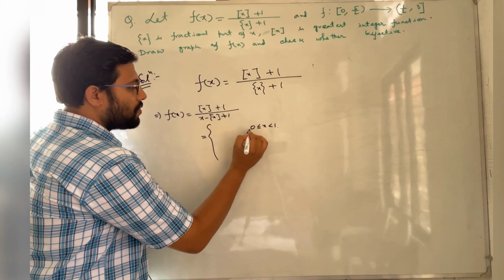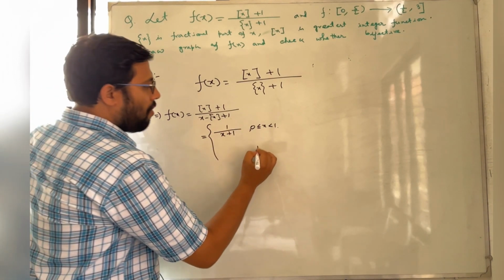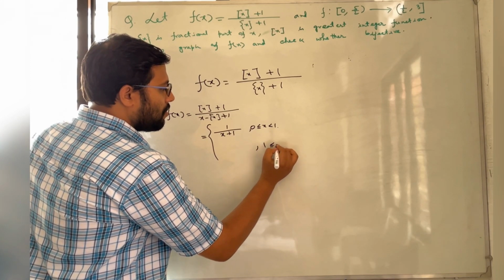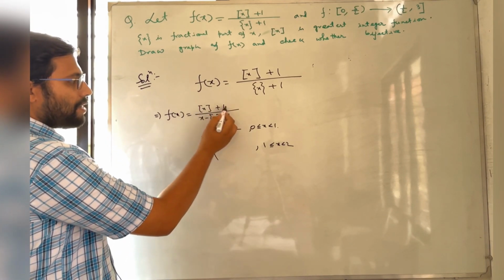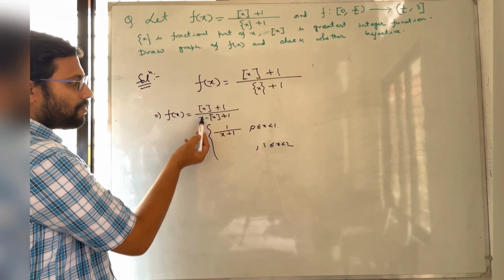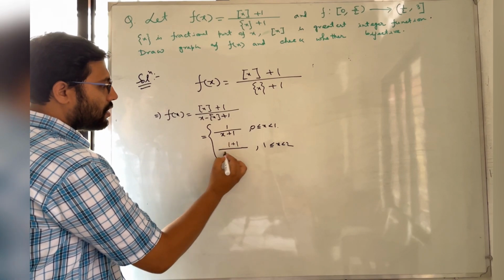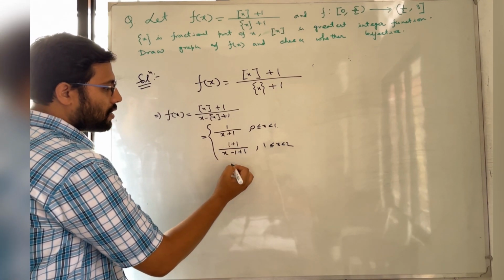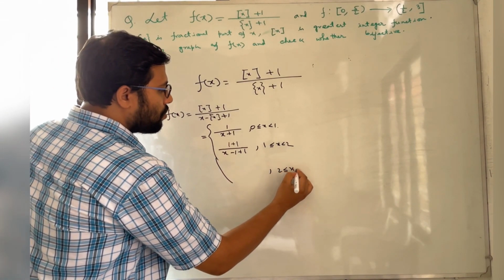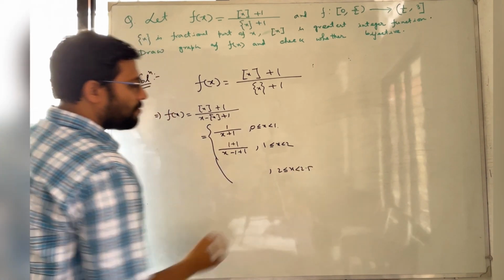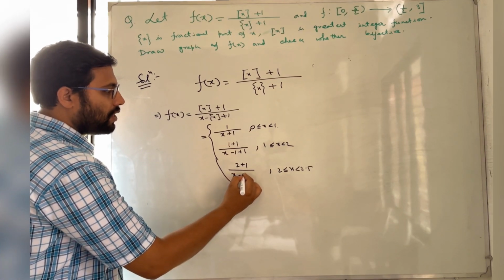So from 0 to 1, it will be x plus 1. From 1 to 2, box x is 1, so it will be x minus 1 plus 1. And from 2 to 5 by 2, which means 2.5, it will be x minus 2 plus 1.